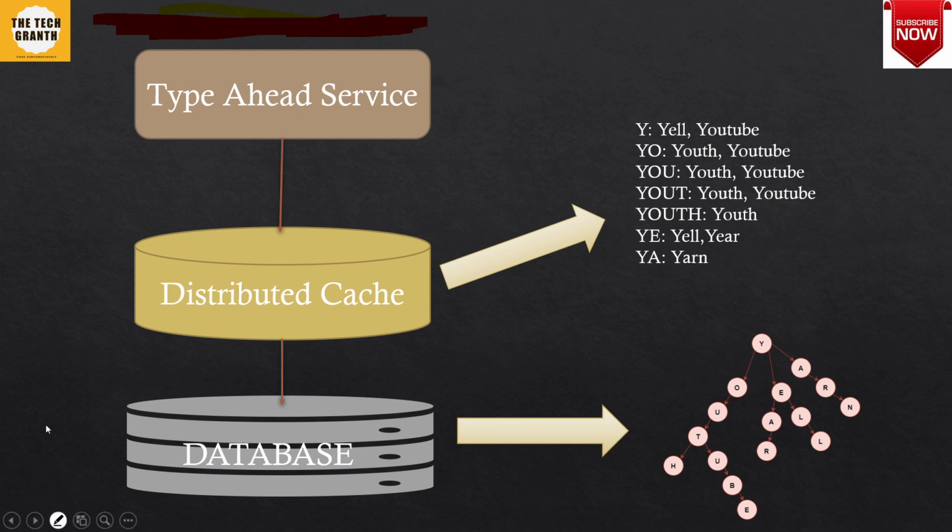Since this has to be really scalable, all the components that we are going to use should be really scalable. So we'll have a load balancer. From the load balancer, the request will be redirected to the type ahead service.